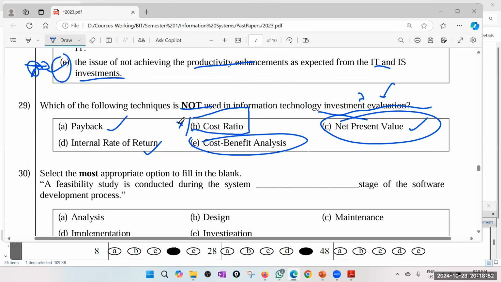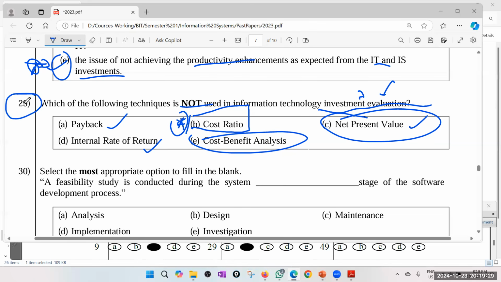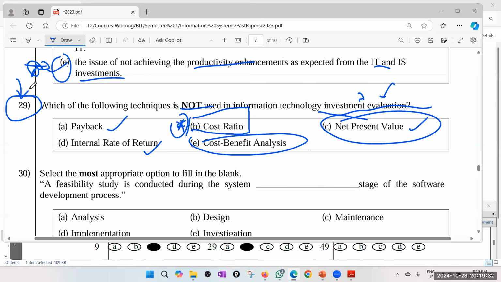I'll go for B. I'm not 100% sure, but according to my past experience and a bit of knowledge in accounting, I feel like B is the answer. Yes, it is B. I don't know whether you can guess that kind of question unless you have seen or learned it, but because I have learned about cost ratios, they are more about analyzing the financial stability of a business organization rather than investment evaluation. Anyway, that is a difficult question. That is the first really difficult question if you are not from the business side.